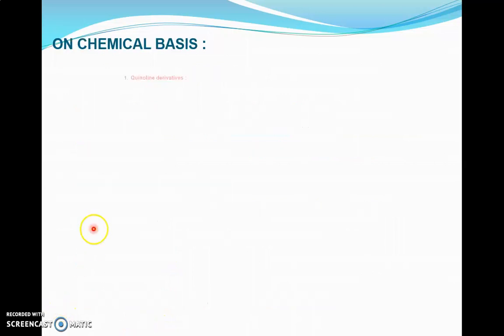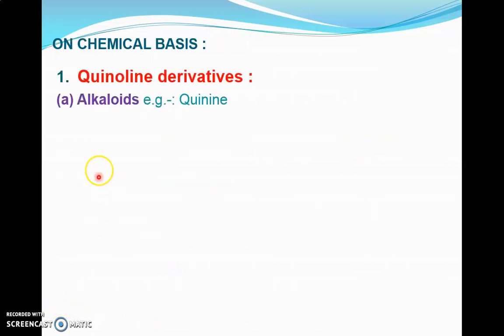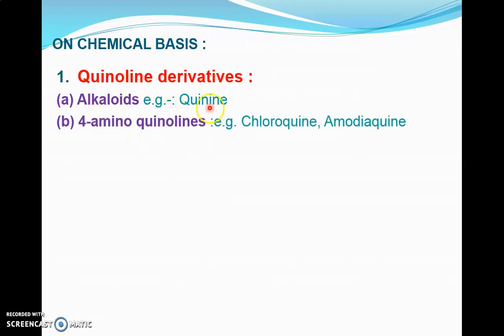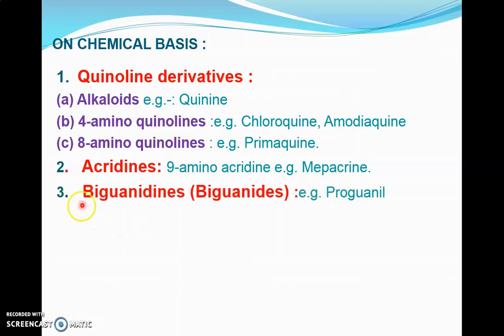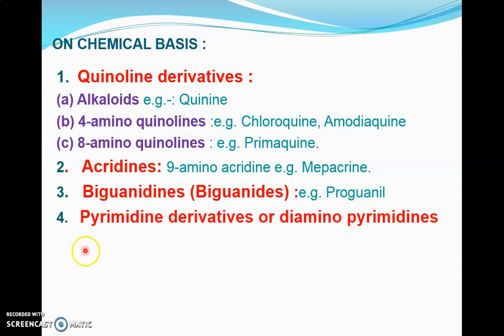Now next, the second basis of classification of anti-malarial agents is the chemical basis. First, the quinoline derivatives, which have a quinoline heterocycle in their structure. Quinine is an example which has antimalarial activity and is an alkaloid. Next, 4-aminoquinolines: chloroquine and amodiaquine are examples. 8-aminoquinoline derivative: primaquine. All are quinoline derivatives, either 4-amino or 8-amino. Next, acridine, the 9-amino acridine derivative: mepacrine is an example. Biguanides, which have a biguanide nucleus in their structure: proguanil is an example.